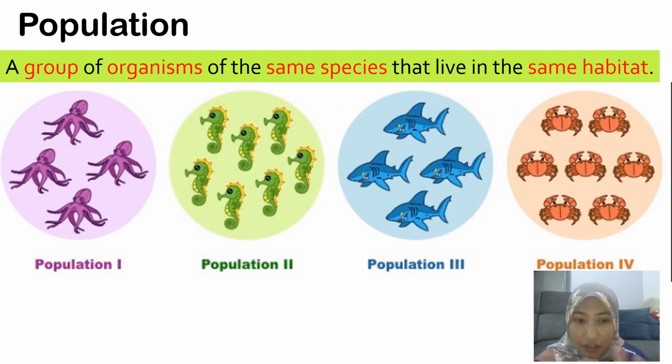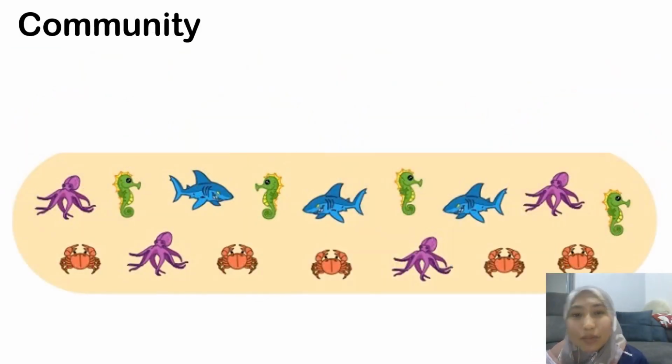For example, if you look at the screen, we have population 1, which means a group of octopuses that probably live in the sea. We can also have population 2, a population of seahorses that can also live in the sea. Population 1 is different from population 2 because they belong to different species. And if we look at the screen now, we have a total of 4 different populations because we have 4 different groups of species.